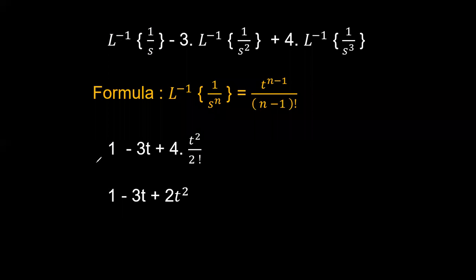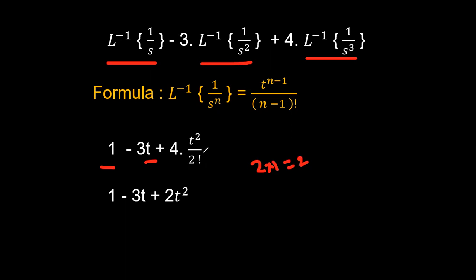Then finally you will get the first function whose Laplace inverse can be represented as 1 minus 3 into the second function, you will get it as t. For the third function, you will get it as t square by 2 factorial. Finally, 2 factorial is nothing but 2 into 1, so finally you will get 2. So 4 into t square by 2 gives 2 t square.